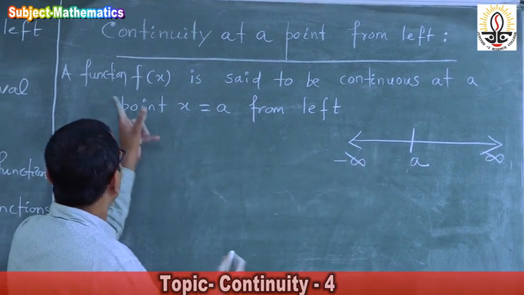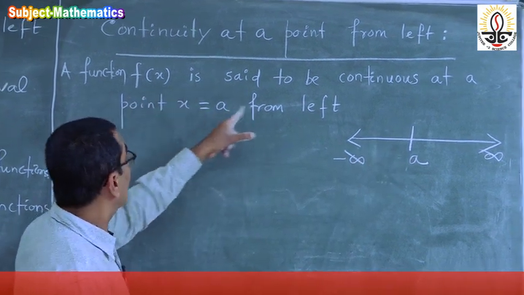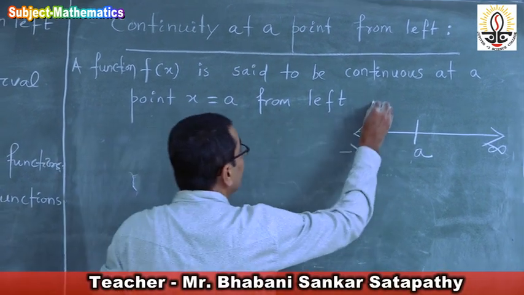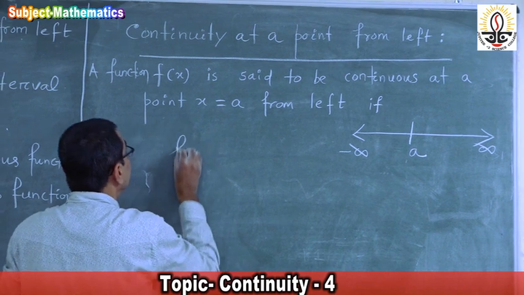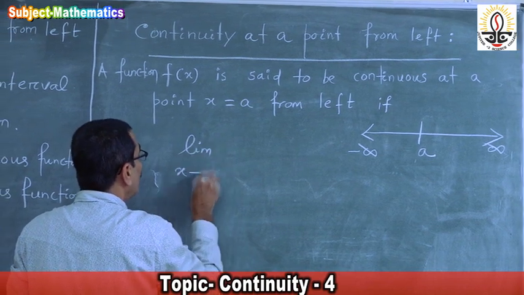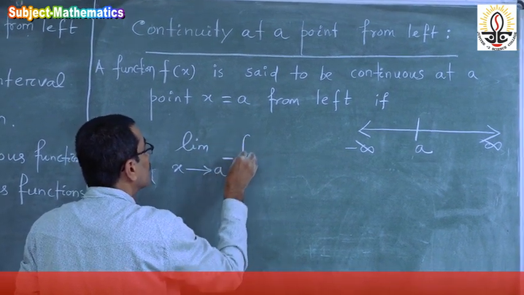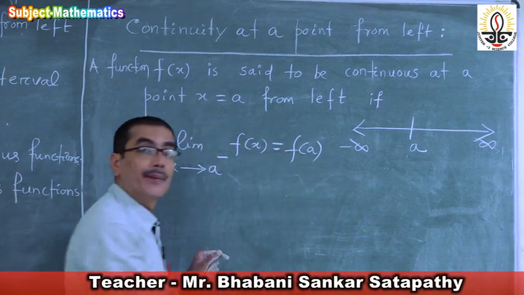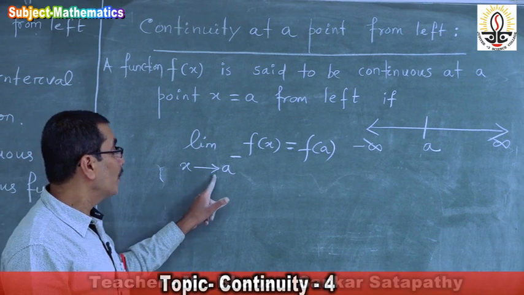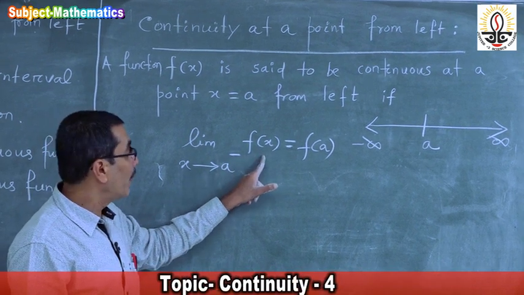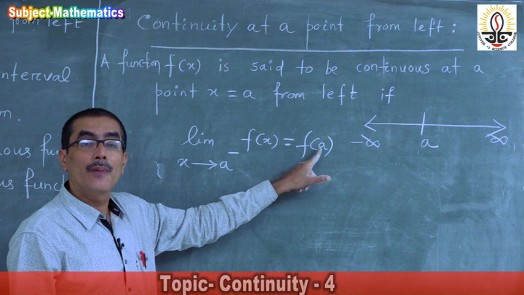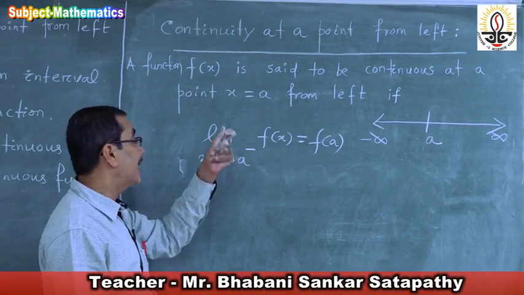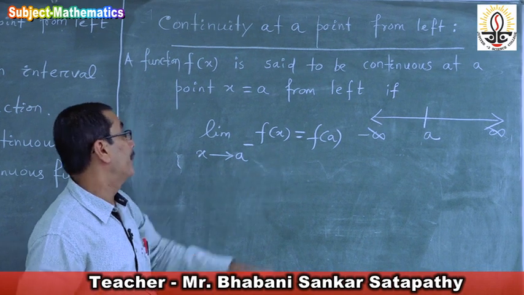So a function f of x is said to be continuous at a point x is equal to a from left if limit x approaches a minus of f of x is equal to f of a.